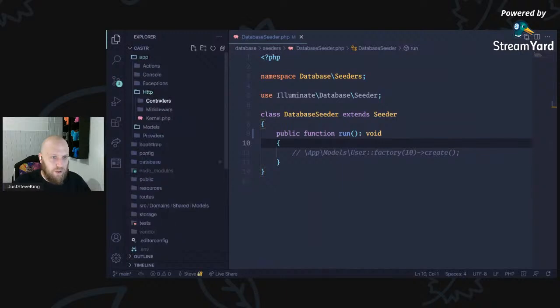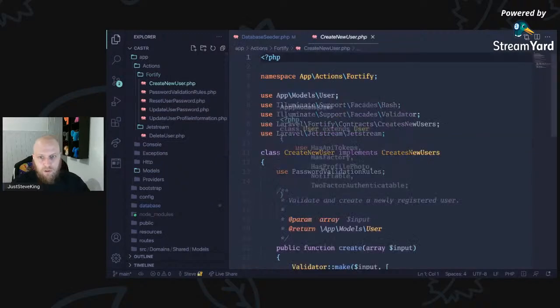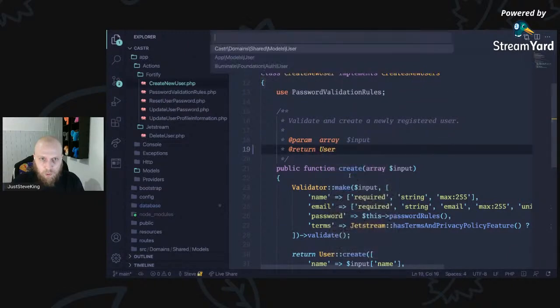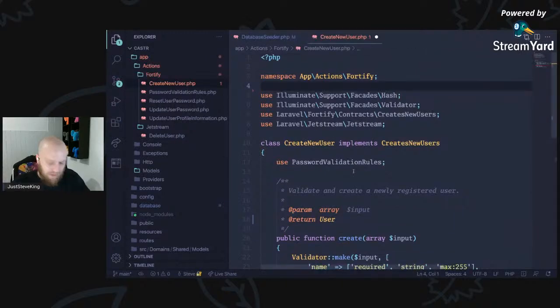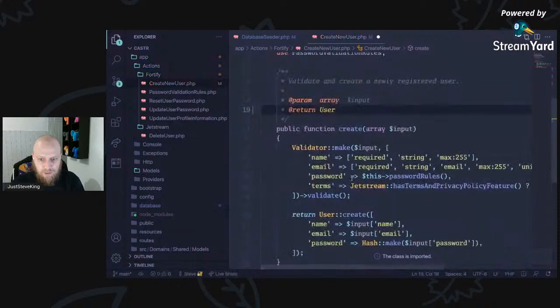If we come to app HTTP controllers, nothing we need to do in there. App actions, Jetstream, Fortify, create new user. So, app models user, import the right user there. Okay, let's just drop that first, and then we can import the right sort of user.